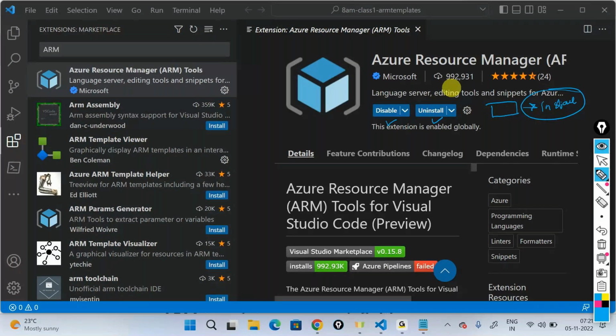Once that's done, I would also suggest installing this particular extension called ARM template viewer by a publisher called Ben Coleman. It helps us in looking at the resources. It helps us getting an idea on how we are going and all these things. So just go ahead, install these two extensions out here, and once you have these extensions in place,